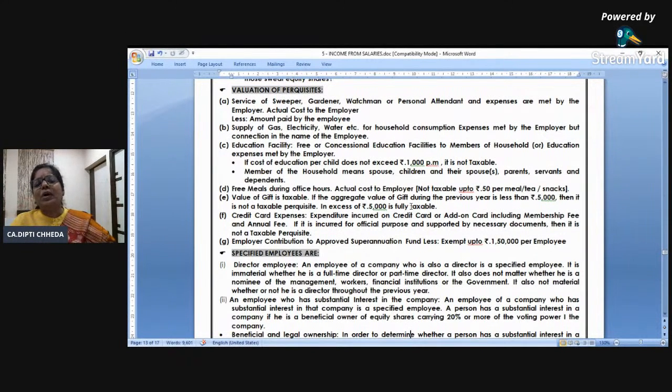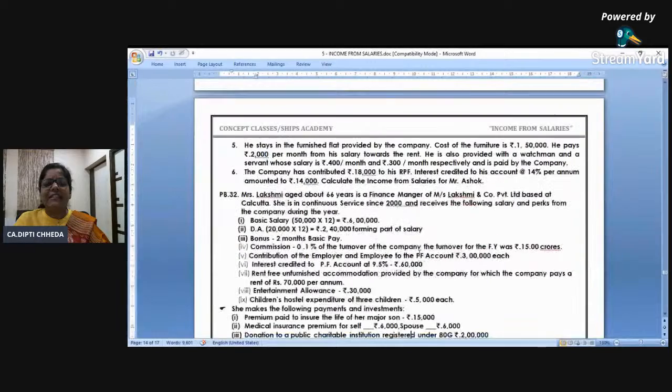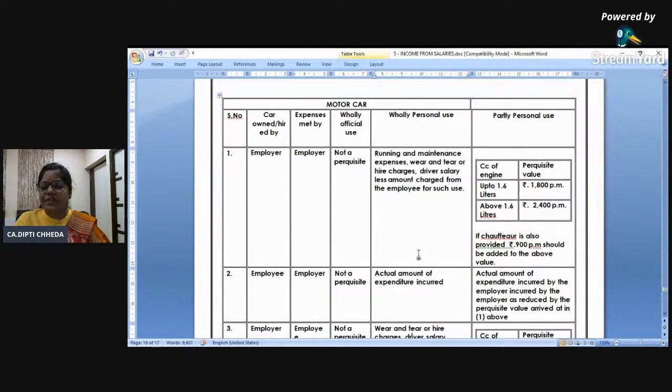But going by our book answers, if the employer gives a 20,000 gift to the employee, it is fully taxable. Up to 5,000 fully exempt. And credit cards and all are taxable. Specified employees definition, you can check it. And one thing I wanted to talk about here, just 2 minutes, only this and slab rate is left.